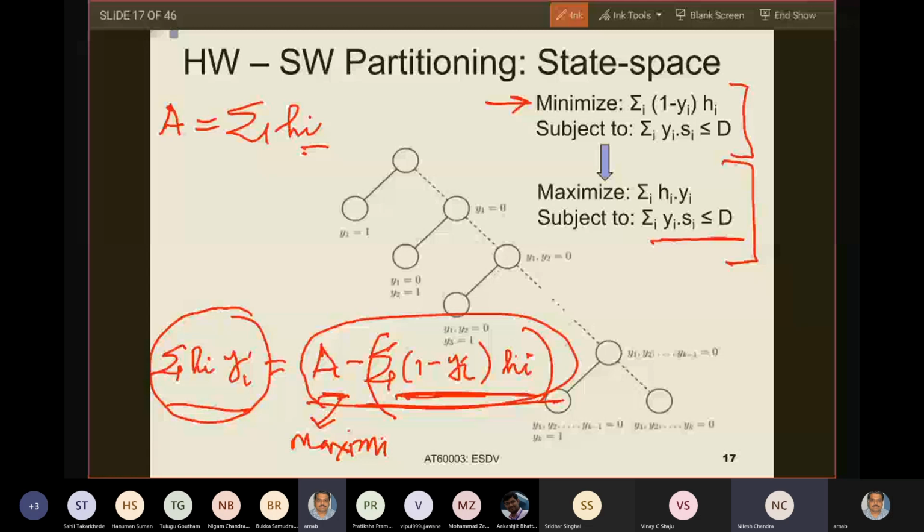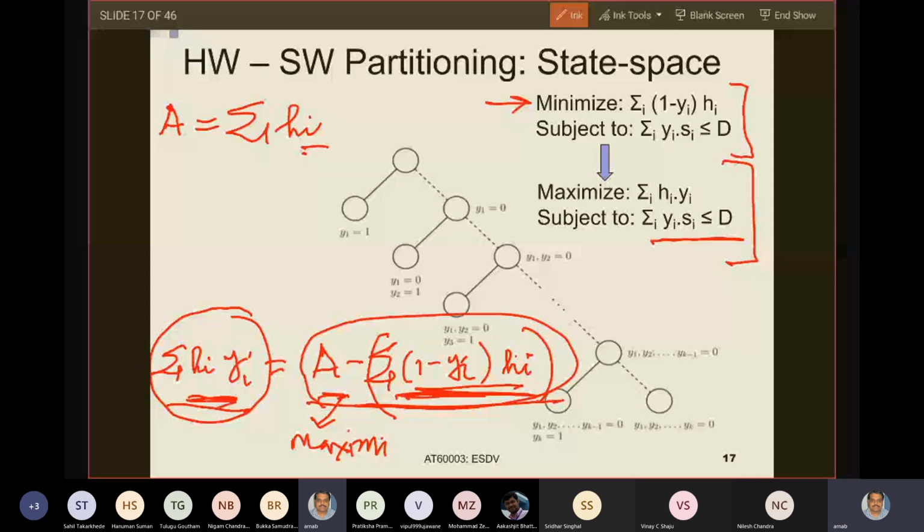Hello, sir. Sir, can there be a part where both hardware and software can be done? I mean, it is 0 or 1, so it is totally shifted towards software or totally shifted towards hardware. Correct. I am not saying that for these tasks I am implementing them in hardware.